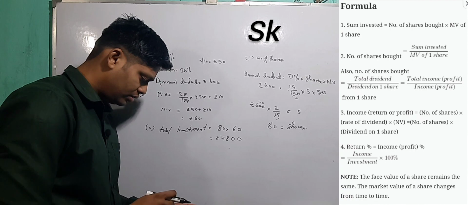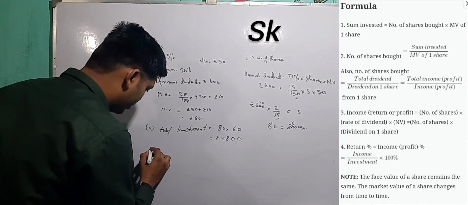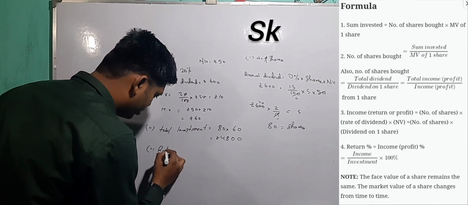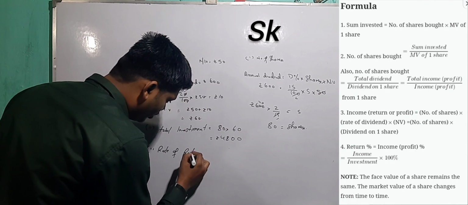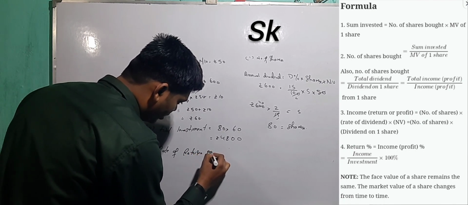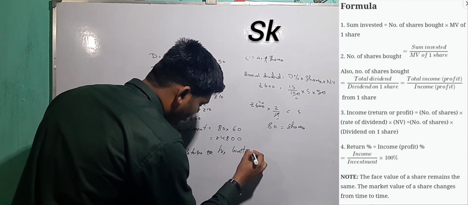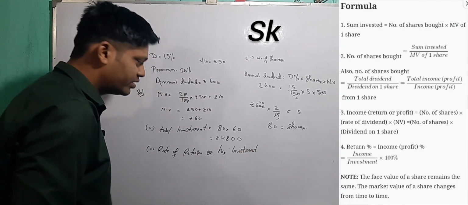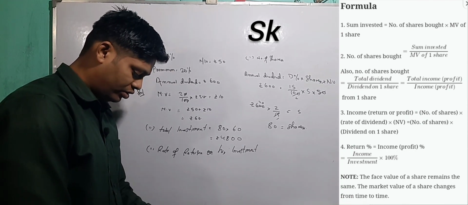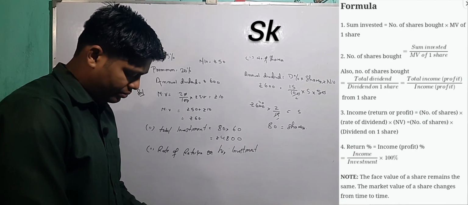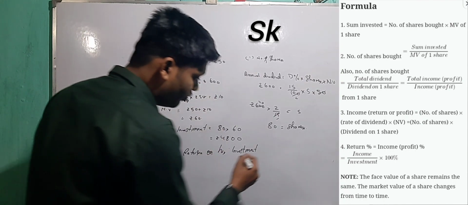Okay, the next part is the rate of return on his investment. This is a very important formula, rate of return. It means whatever amount he has invested in the company, how much is he going to get, that is the rate of return. So the formula is annual income by investment into 100. Write the formula.